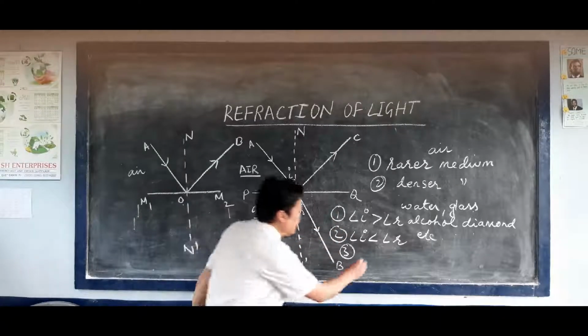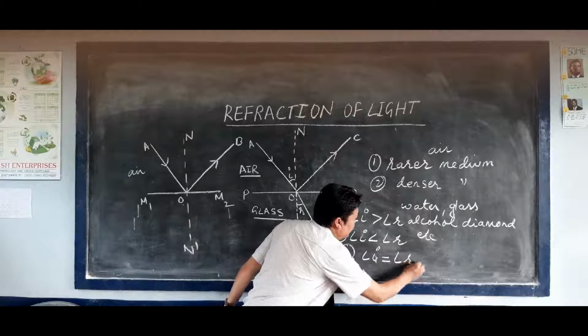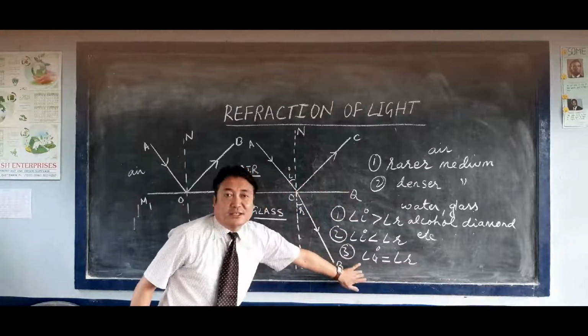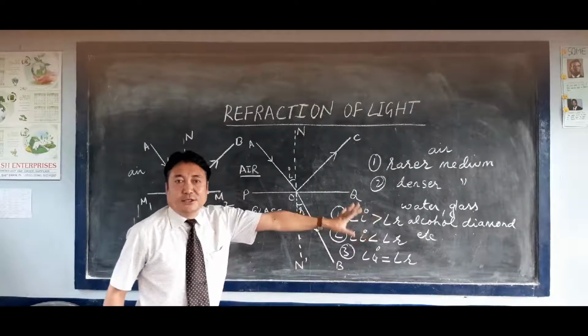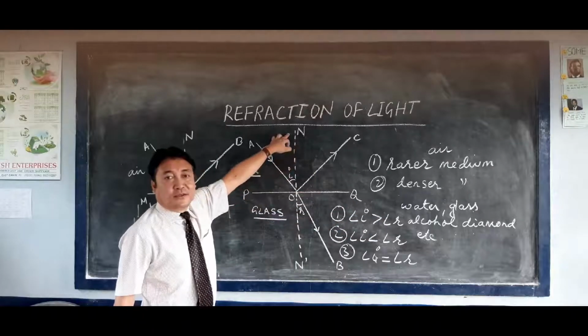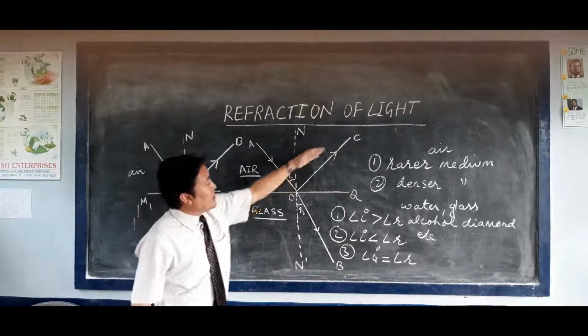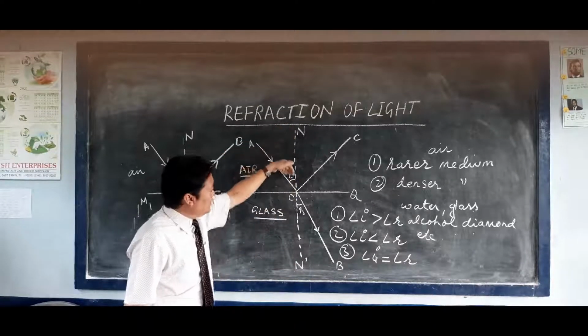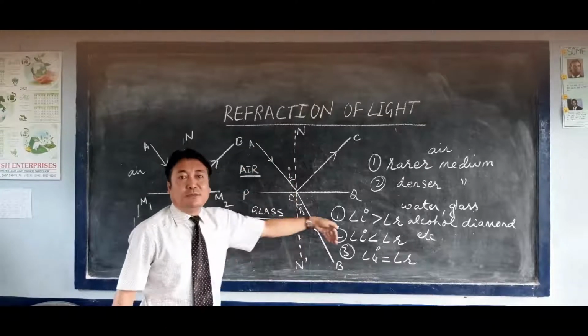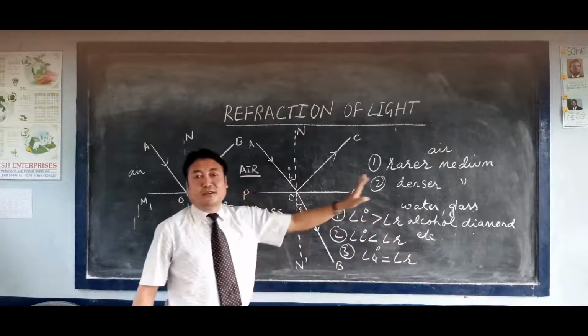So in that case, angle of incidence will become equal to angle of refraction. This condition will appear when the ray of light falls directly on the normal.